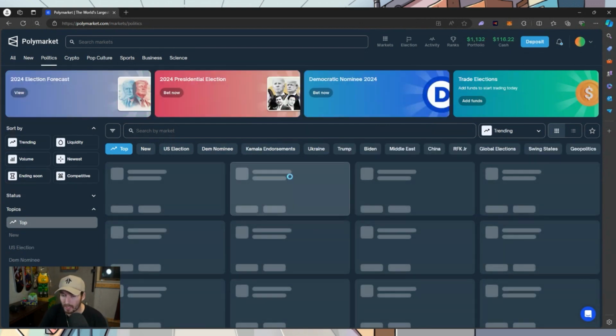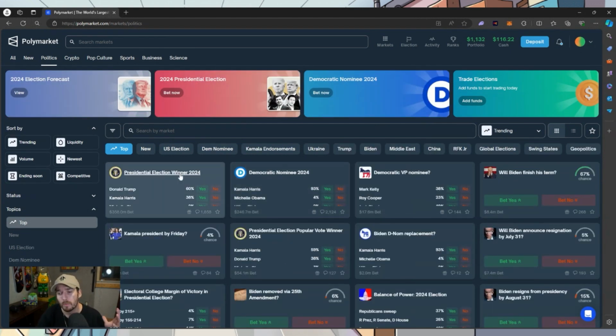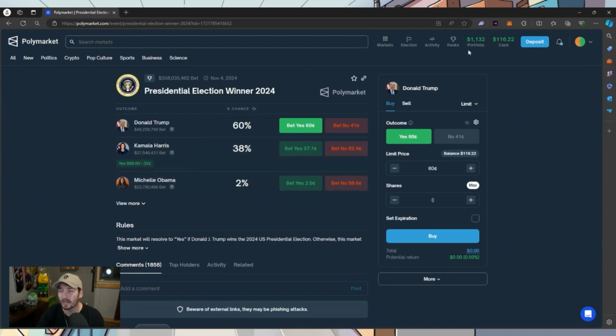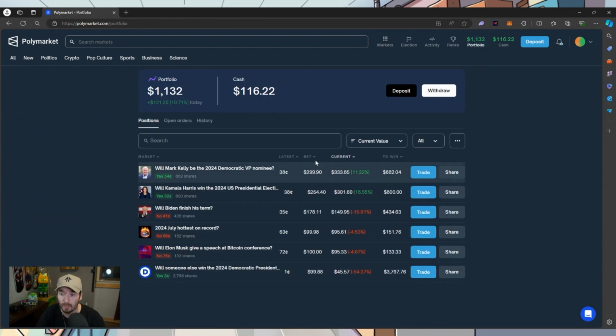The other thing that's really interesting is because you can sell the shares before the outcome's decided, you can actually make some short-term scalping opportunities. So one thing that I did today, if we look at my portfolio, I'm up 10% on my portfolio today, about $121. Not too shabby. This is all my current outstanding bets right now, my outstanding predictions, not gambling, predictions.